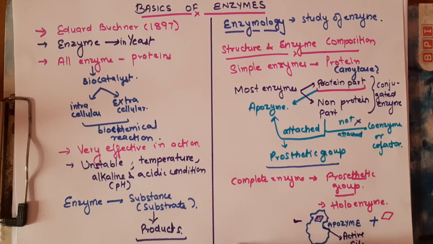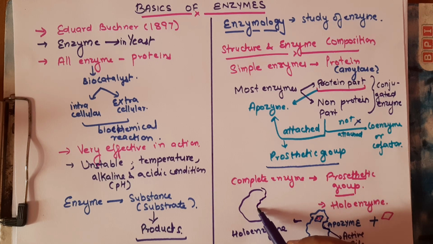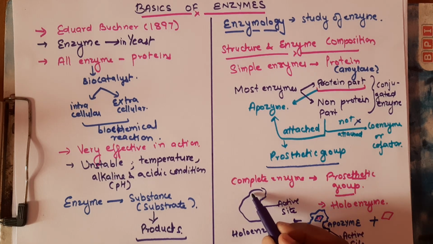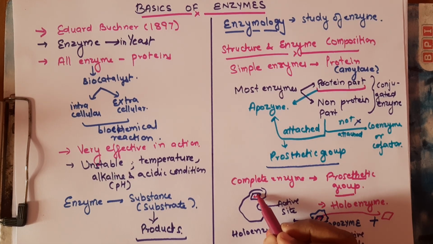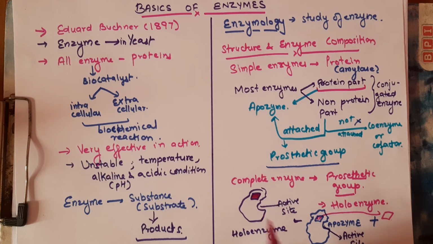Now the holoenzyme, or complete enzyme, has the protein part, the apozyme with the active site, and the prosthetic group sits here and fills it.